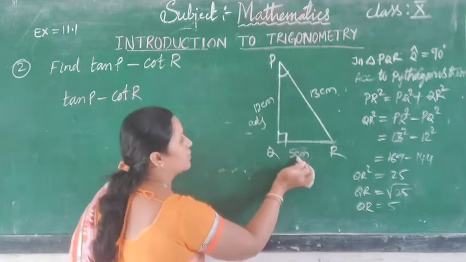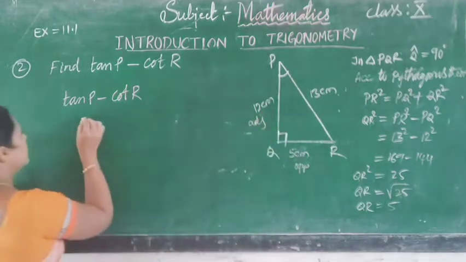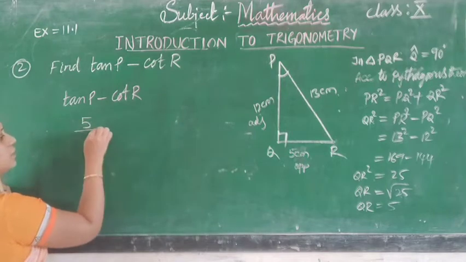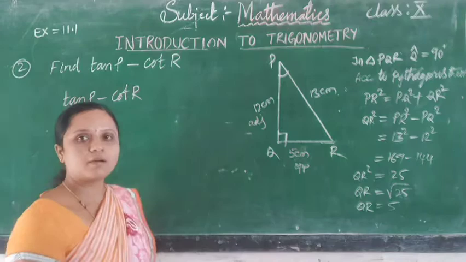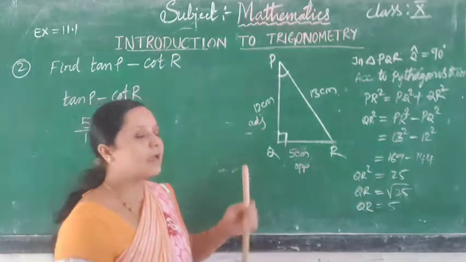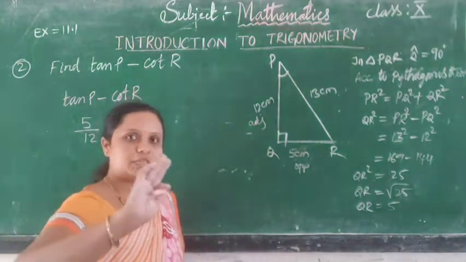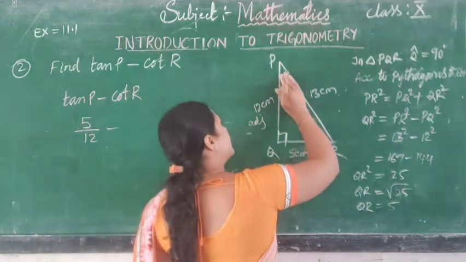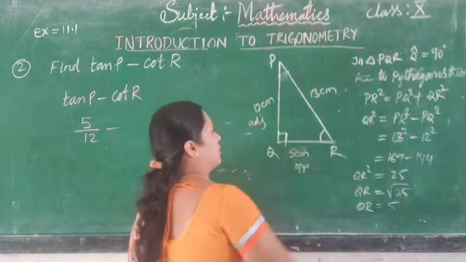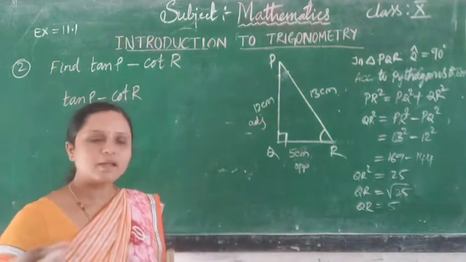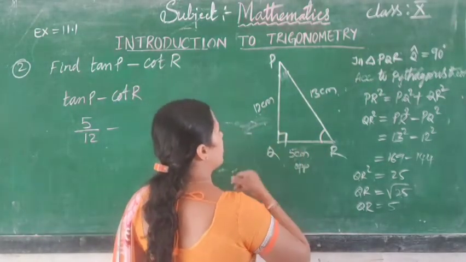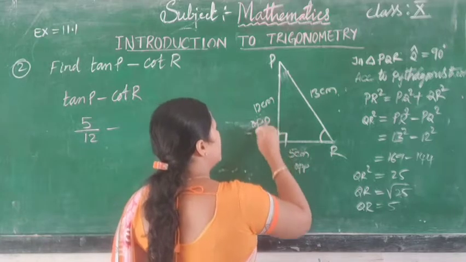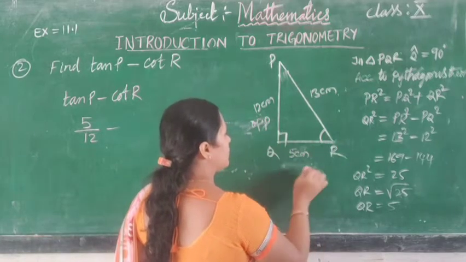Opposite is 5, adjacent is 12. So tan P is 5 divided by 12. So what is cot R? Here the angle changes, so now we take the angle R. When the angle R comes, the side opposite to angle R is the opposite, and the other side is adjacent.